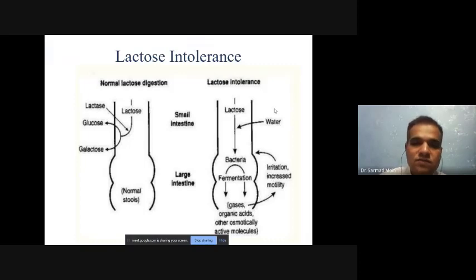That's why it is very important for people with lactose intolerance to reduce lactose-containing food, because if they eat it, the bacteria will ferment it and they will have digestion related problems.